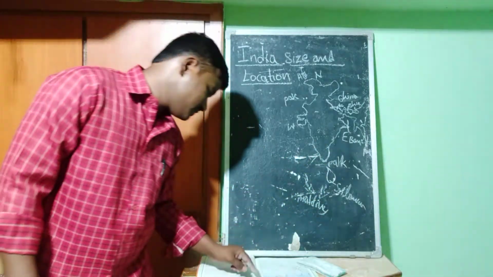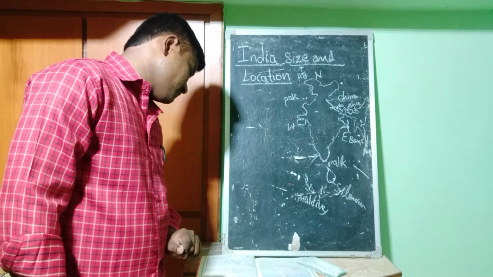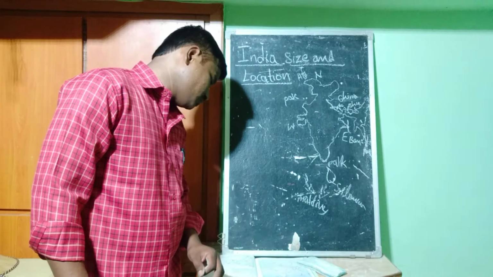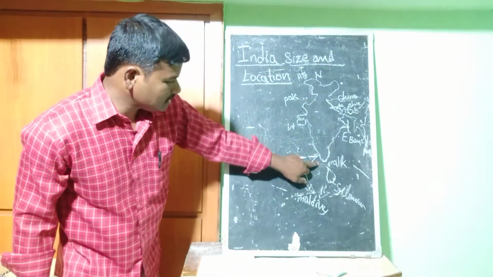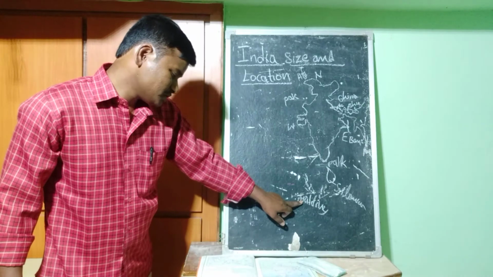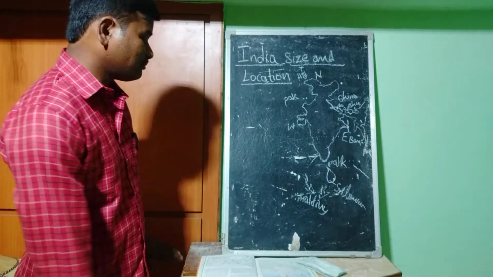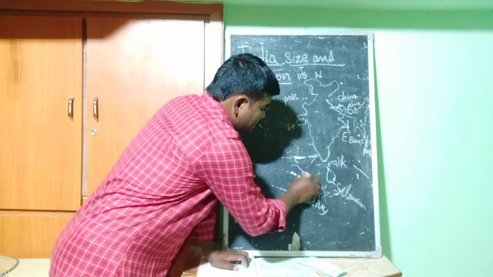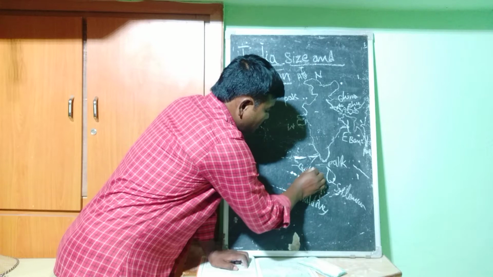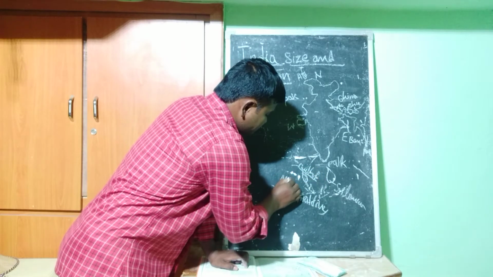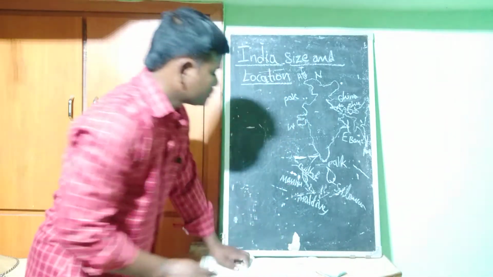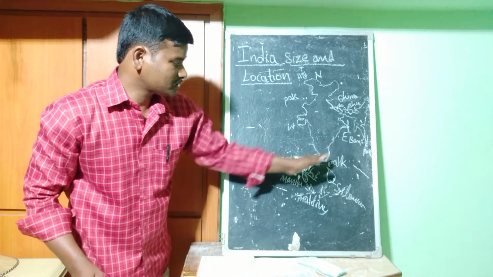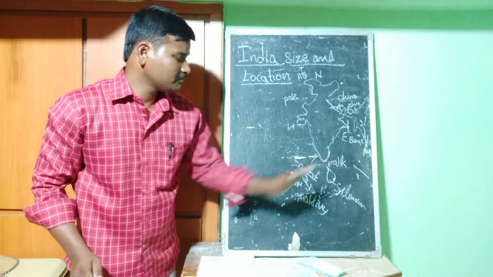Okay, next we can see the Maldives. The Maldives islands are situated south of Lakshadweep. It is separated by the Gulf of Mannar. So the Gulf of Mannar separates India and the Maldives, and the Palk Strait separates India and Sri Lanka.